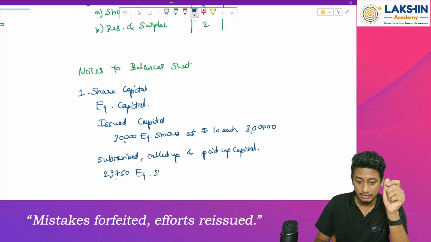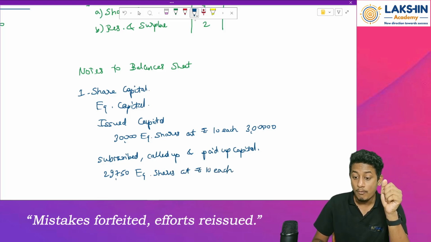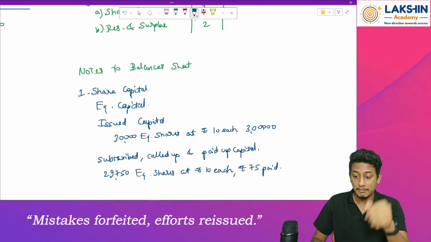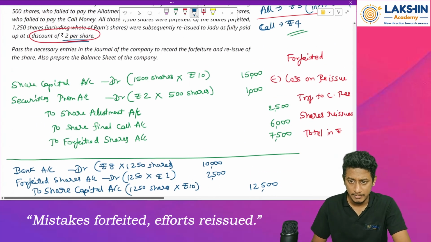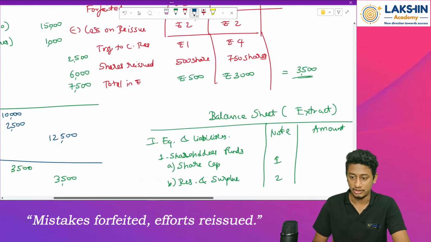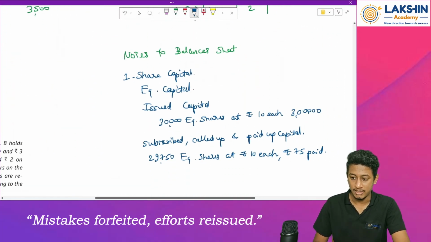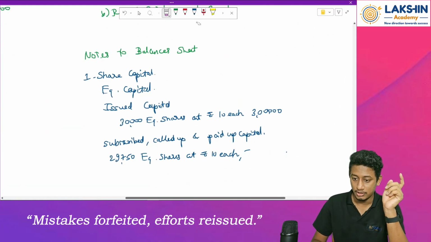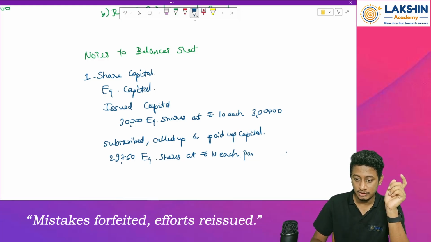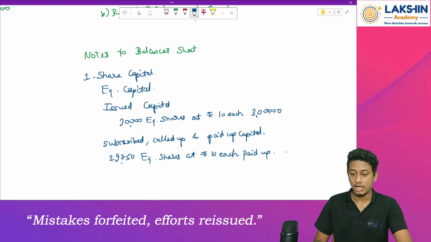Equity shares at the rate of rupees what? Rupees 10 each. How much is paid up? Rupees 75 paid up. Remember, over here, I think it's 75 paid up, right? Oh, no, sorry. Rupees 10 paid up. Sorry, my bad. I confused with the previous question. Rupees 10 each paid up. How much will this be?